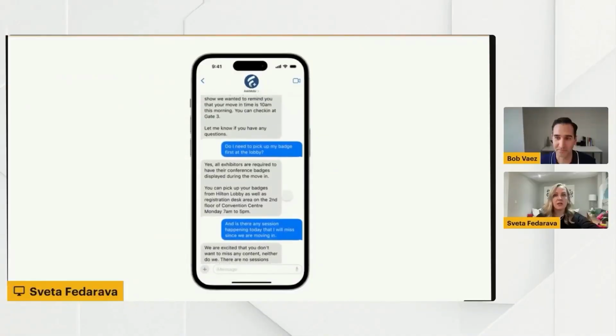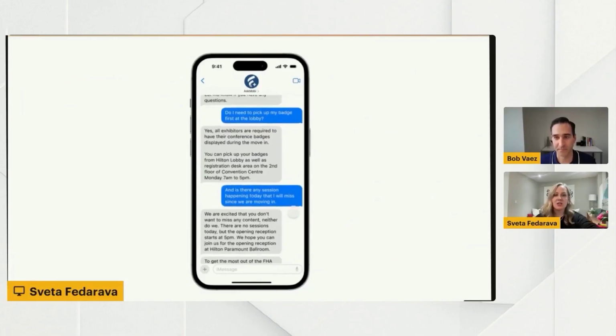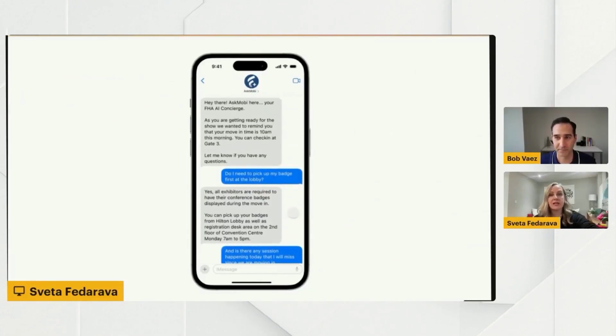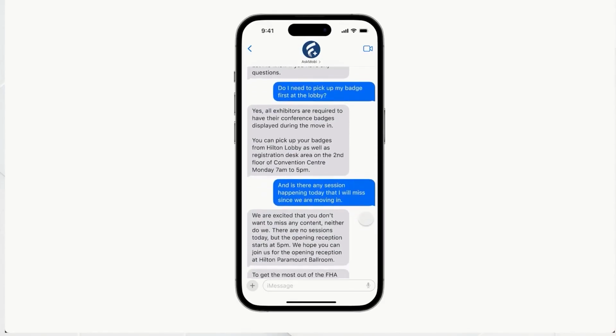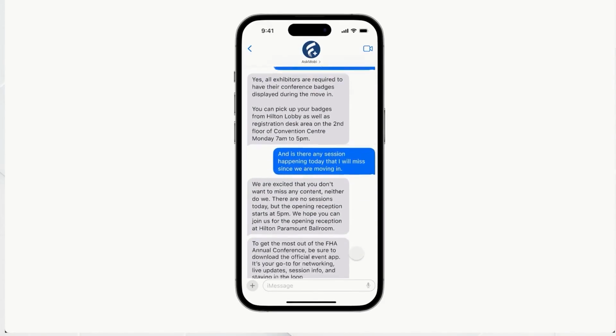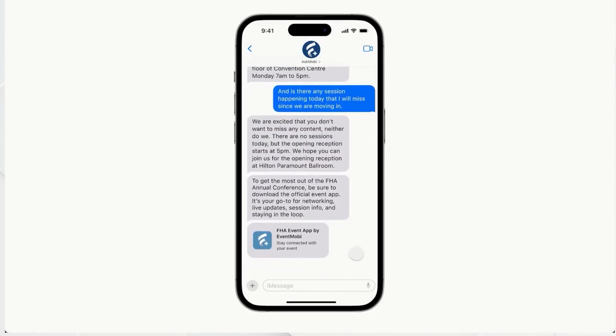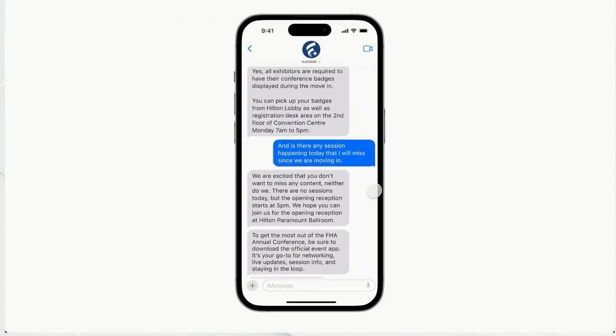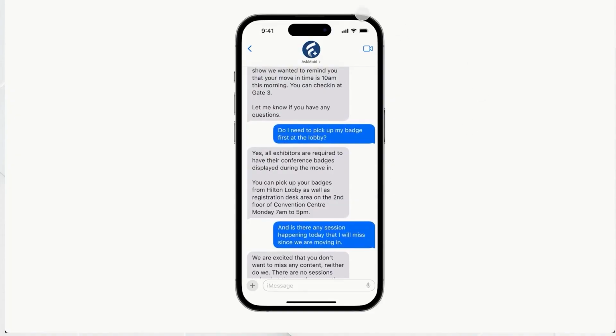Exactly. And Bob, what we're envisioning here is that the AI could be configured to communicate through text messages to specific attendees. Not only will it provide highly contextual, important bits of information in a digestible format like text, you can actually talk back and interact with the Ask Mobi AI directly through your text, because once again, it has all the event information. It can help you get the right information through text on your phone. It's unreal what we can do. This is really the power of AI and how it can make event teams so much more powerful, and it gives them so much more time to actually do the creative work.